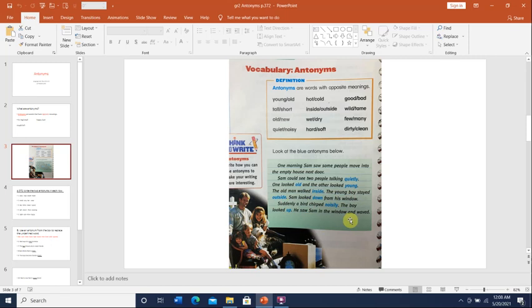So this is a short paragraph. It says that one morning a boy named Sam saw some people move into an empty house next door. Sam was standing by the window, and he saw some people moving into a new house next to his house. What could Sam see? He could see two people talking quietly, to talk in a quiet way. What is the antonym of quiet? We look at the words that are in blue: old, young, inside, outside, down, noisily. So the antonym of quietly would be noisily.